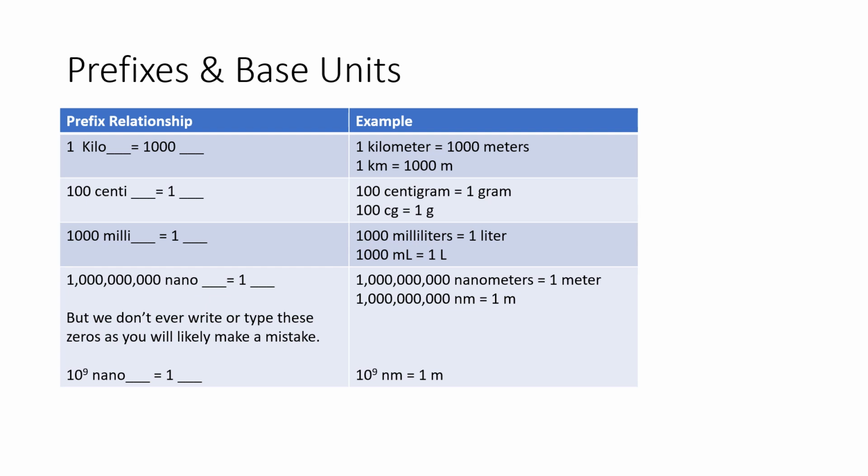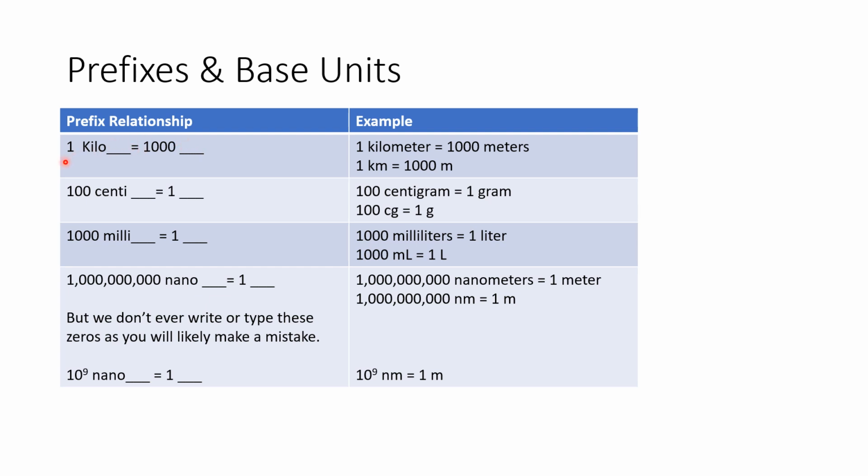So when we're doing a metric conversion to change from one unit to another, say I give you something in kilograms and you need it in grams, we need to know the relationship between those. That was shown on the table, but sometimes it can be confusing when we get into the smaller units. So this is our prefix relationships on the left side, and these are some examples of adding them to their base unit. In the blanks here, we can put a base unit, but it's going to be the same on both sides.